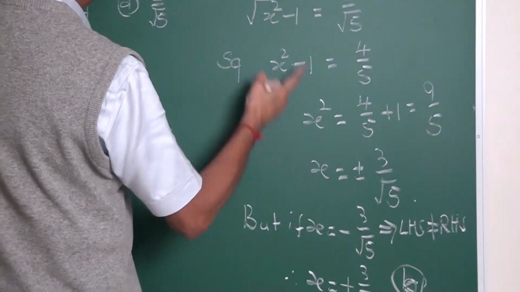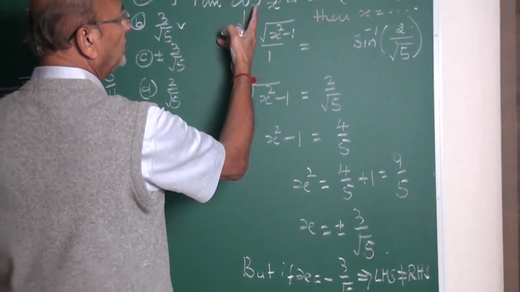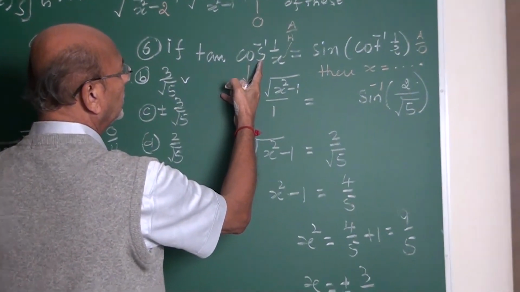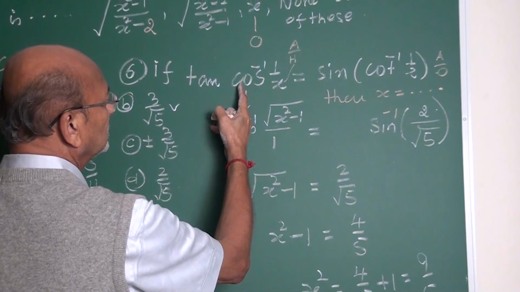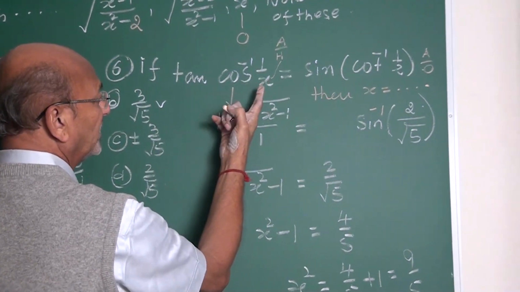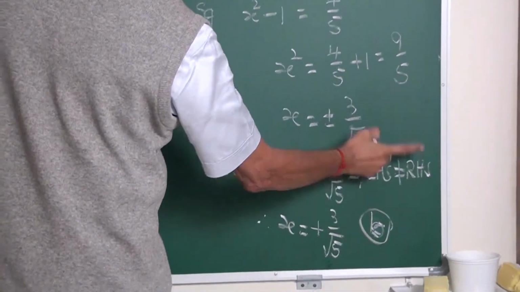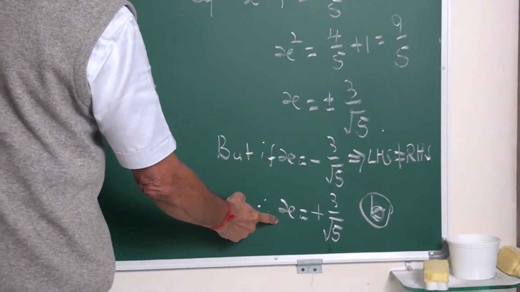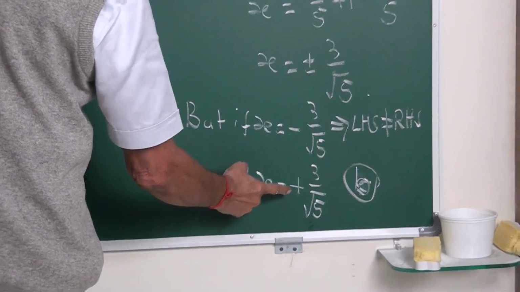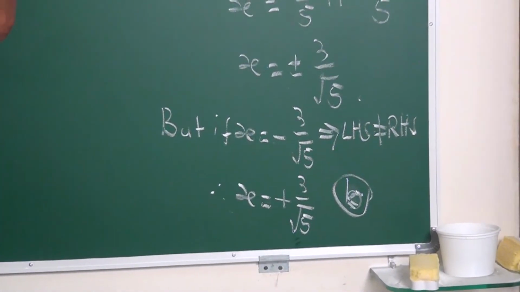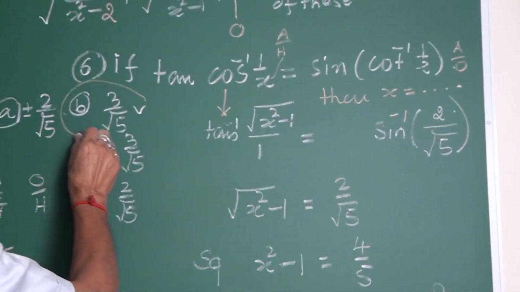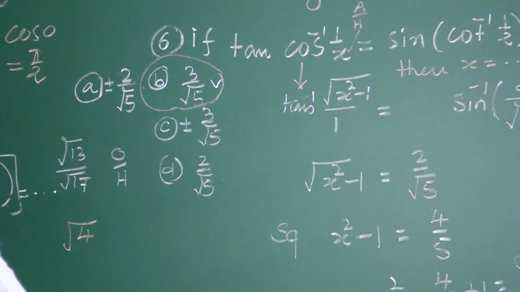If you put that negative value here, this will be cos inverse of a negative, which is pi minus this. In that case, the LHS doesn't become the RHS. Therefore, x equals plus 3 upon root 5. That B will be the answer. B will be the answer, my friends.